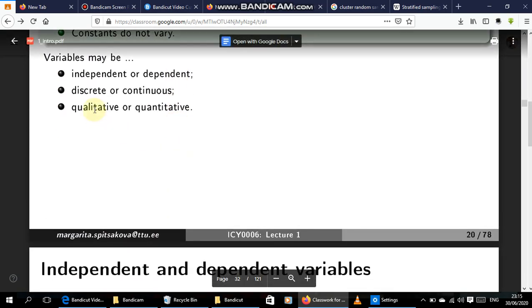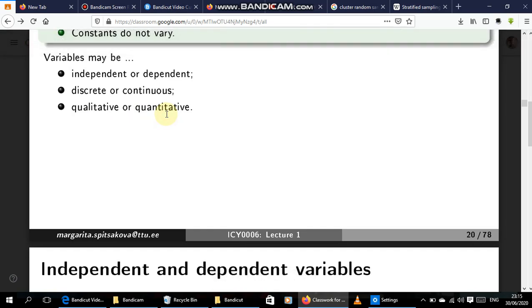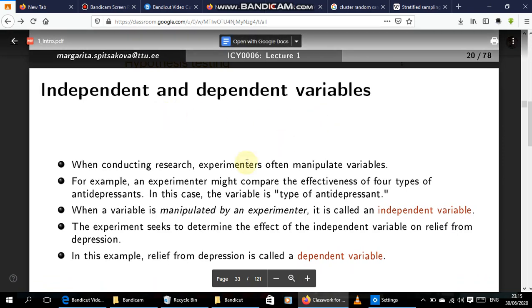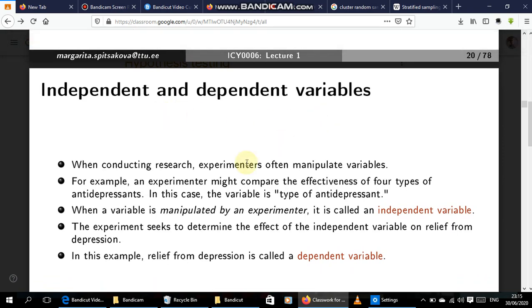Variables can be qualitative or quantitative. When you say variables are independent or dependent, that applies when somebody is conducting an experiment.